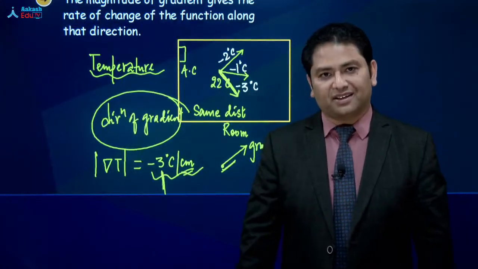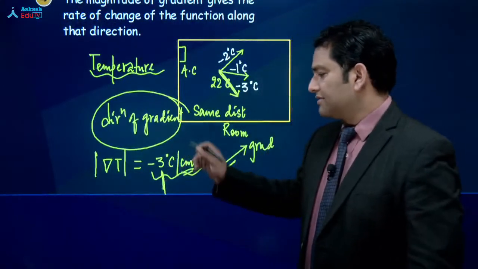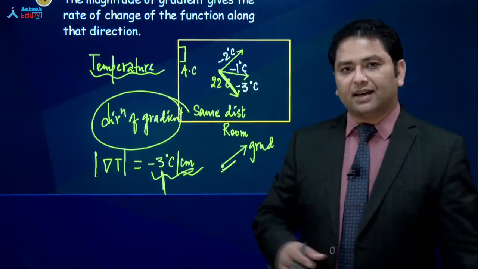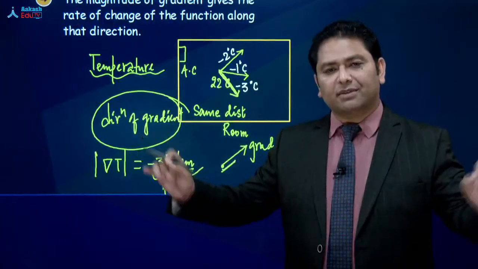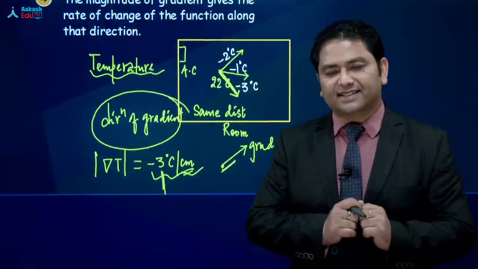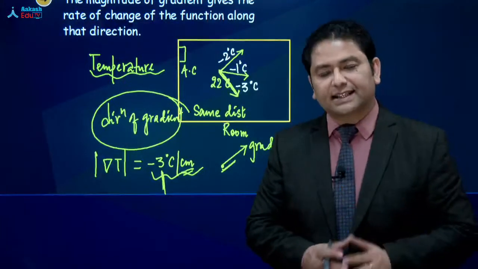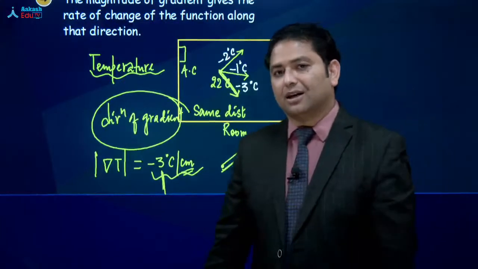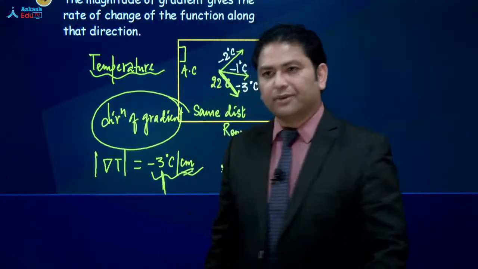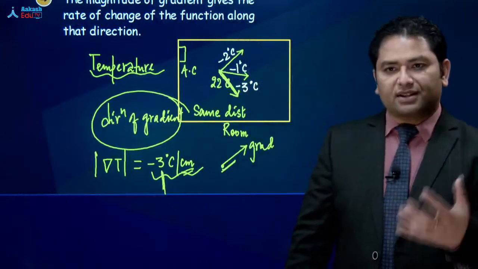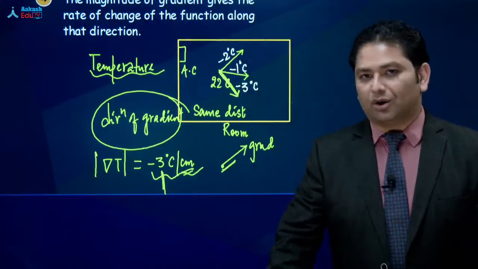of gradient. ध्यान देना, magnitude of gradient अगर 3 degree centigrade per centimeter है, इसका ये मतलब नहीं है that in any direction of 1 centimeter temperature falls by 3 degrees centigrade. That's wrong. The temperature falls by 3 degrees centigrade if you travel along the gradient. So that becomes a very very important point. So I hope now with this much of discussion you are completely comfortable with the idea of gradient.